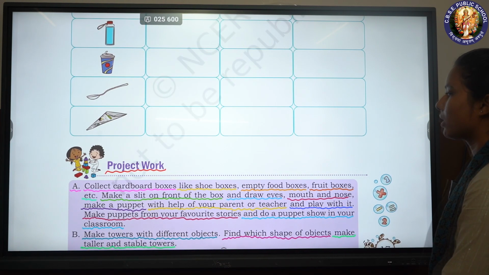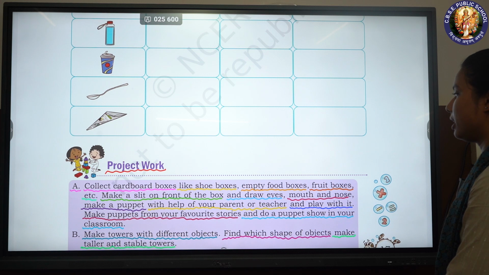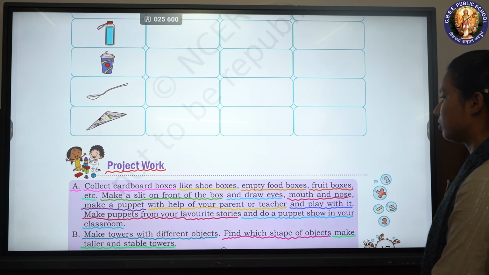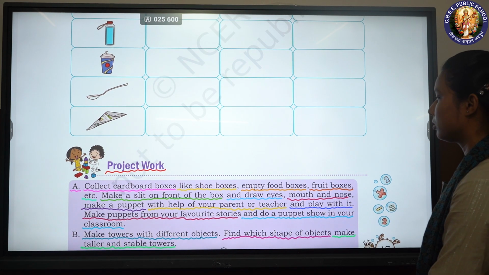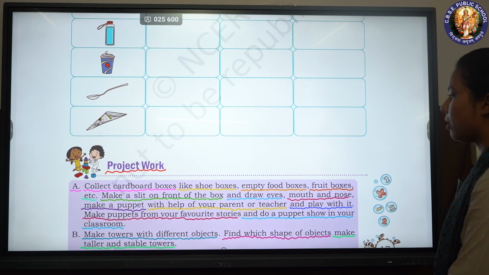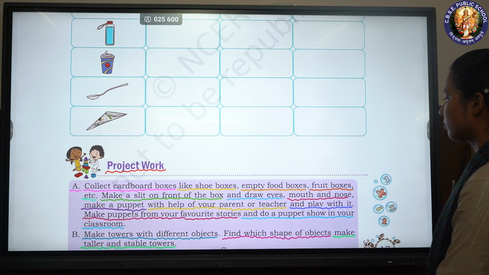Project work. A. Collect cardboard boxes like shoe boxes, empty food boxes, fruit boxes, etc. Make a slit on front of the box and draw eyes, mouth and nose. Make a puppet with the help of your parent or teacher and play with it. Make puppets from your favorite stories and do a puppet show in your classroom.